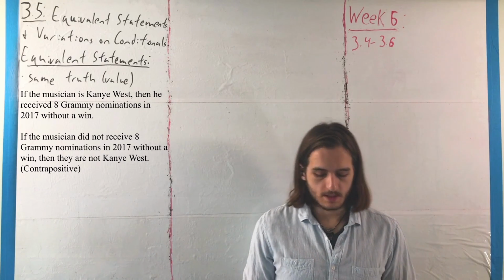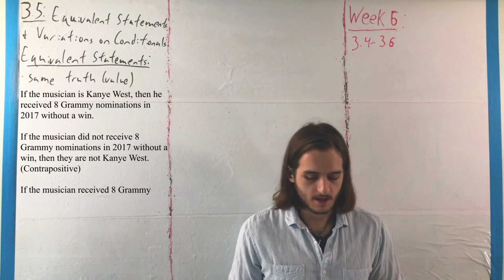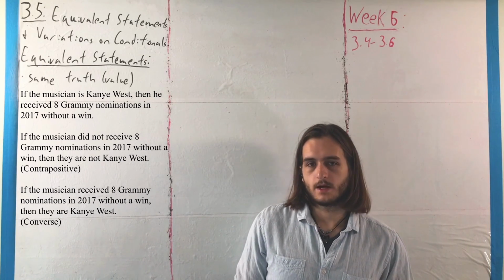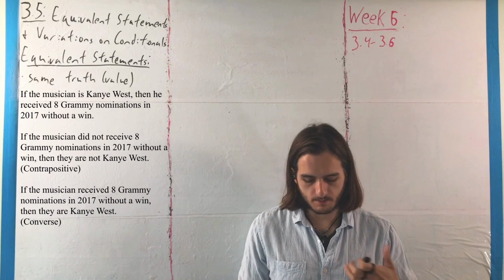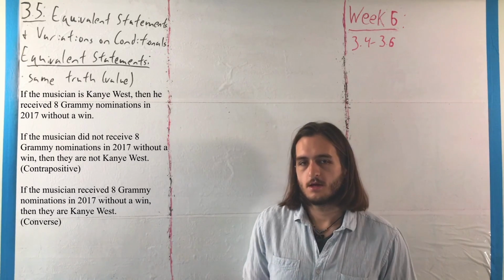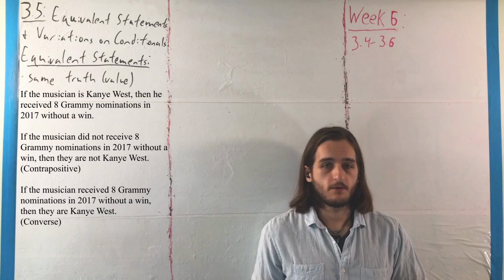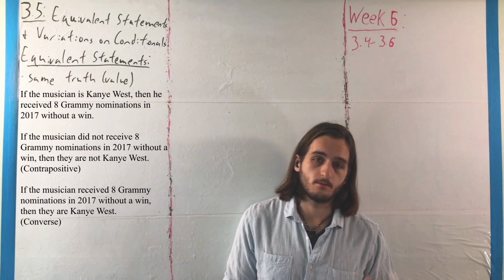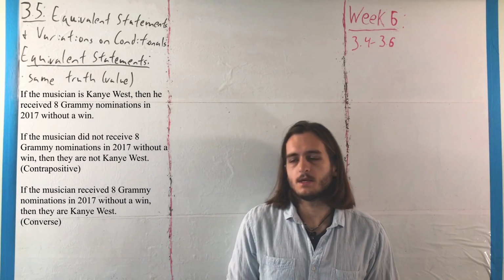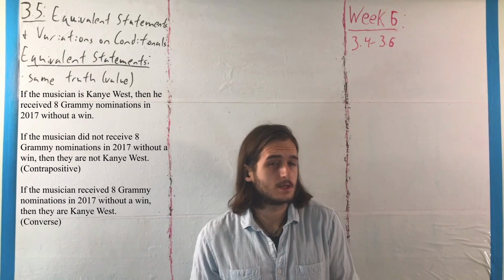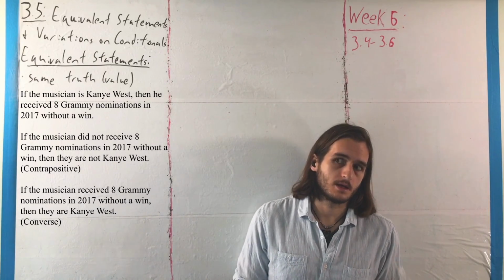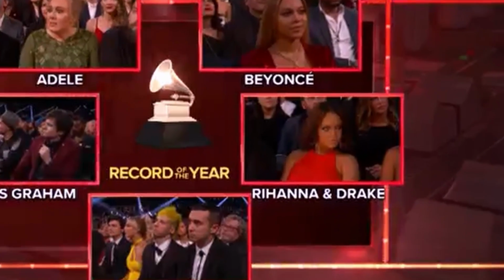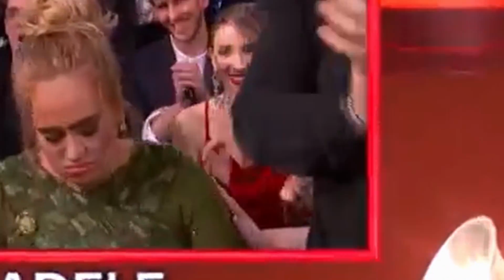On the other hand, we could say something like, if the musician received 8 Grammy nominations in 2017 without a win, then they are Kanye West, where this one has a bit of a rearrangement here. This one switches P and Q. If we had the phrase P implies Q, if P then Q before, now we're looking at something more like if Q then P. And this should still be a reasonable sounding statement, except if you check a little bit more closely, you'll see that Kanye wasn't actually the only one who got 8 nominations without a win. For example, Rihanna did as well.